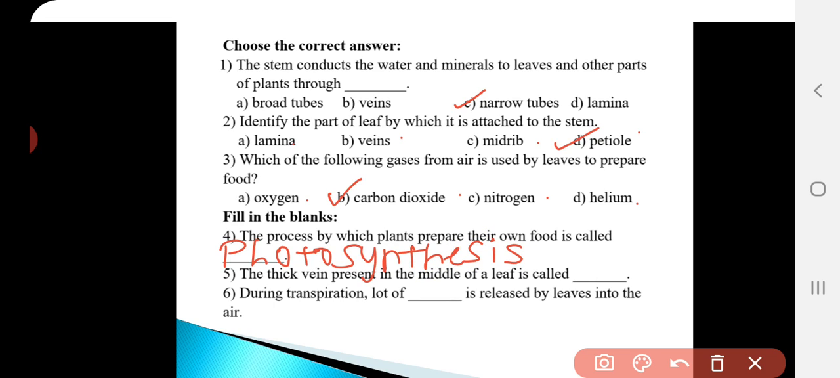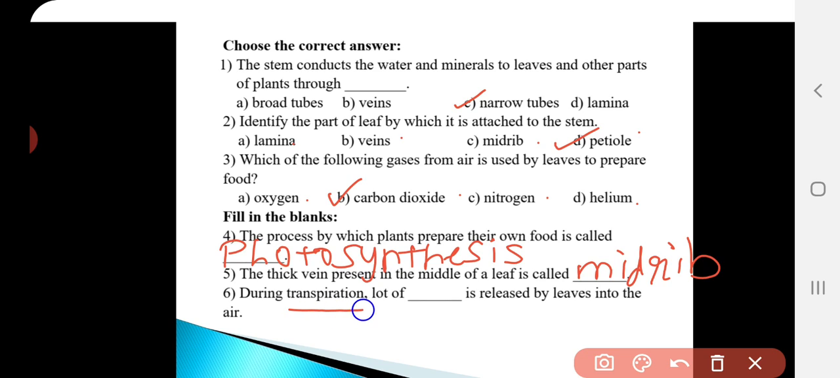Photosynthesis. Okay. Fifth question. The thick veins present in the middle of a leaf is called midrib. Okay, which is present in the middle. That is the midrib. And sixth question. During transpiration, lot of dash is released by the leaf into the air.